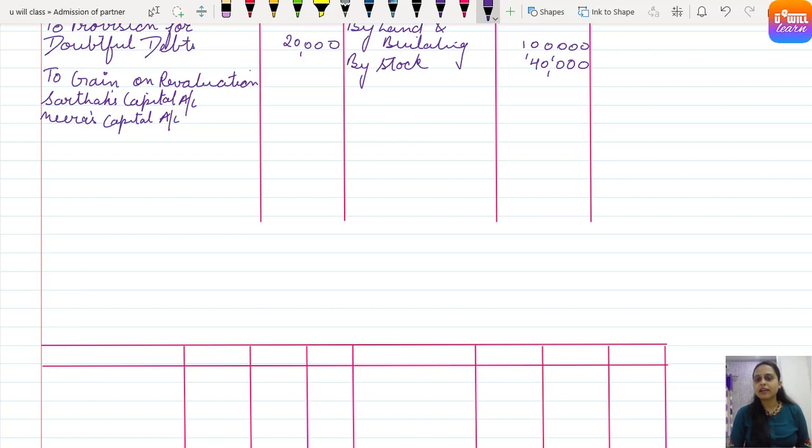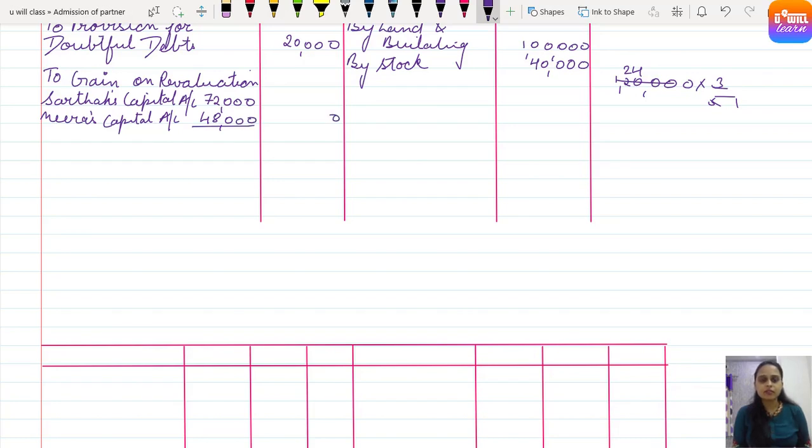Clear? So 1,20,000 rupees is the gain. It has to be divided in the ratio 3:2, that is 3/5. So 5 ones are 5, 2s are 10, 24,000, right? So 24,000 into 3. 4 3s are 12, 2 is 72, right? So it is 72,000 for Sarthak and 24 into 2, that is 48,000 for Meera.